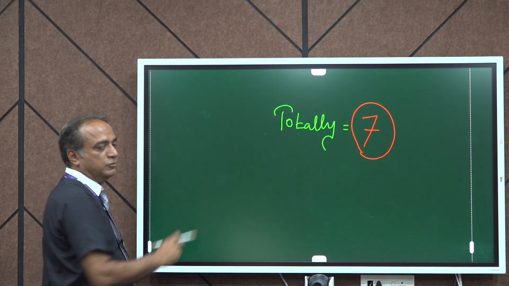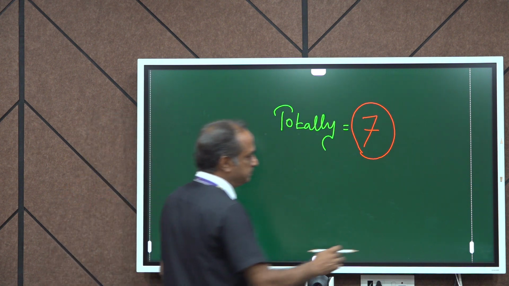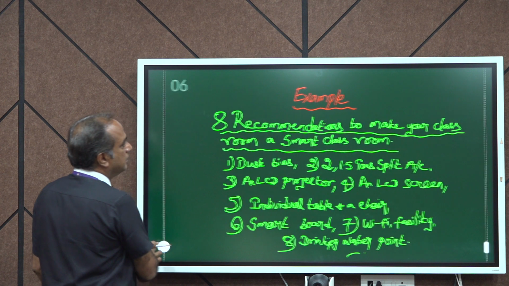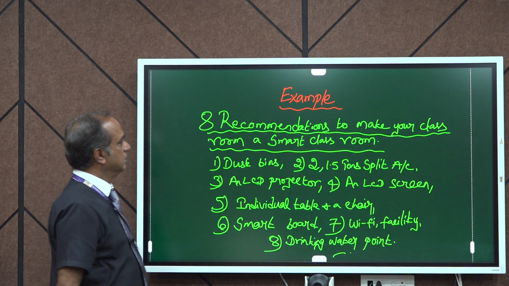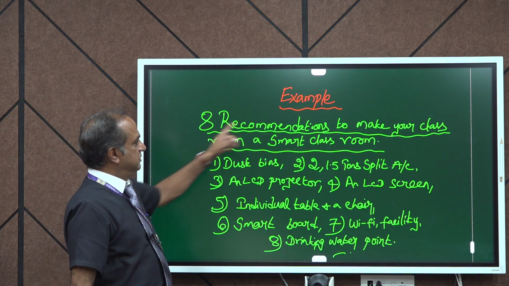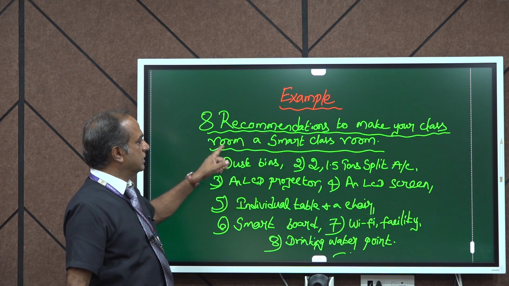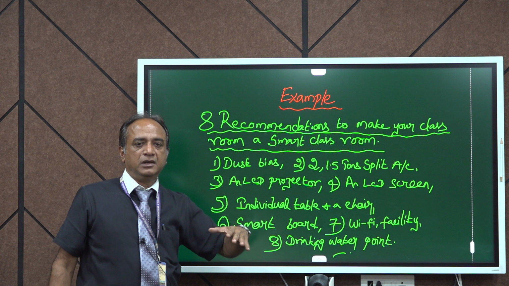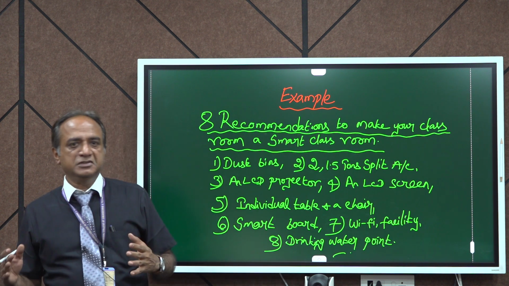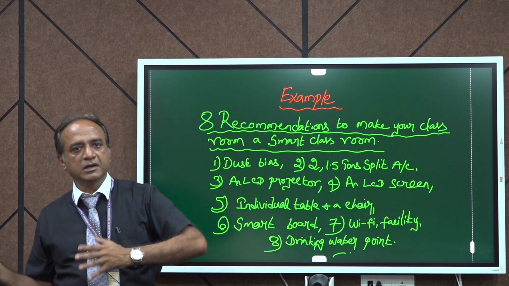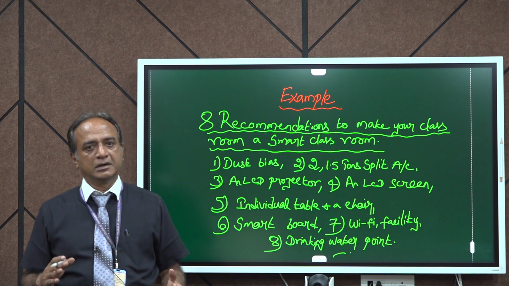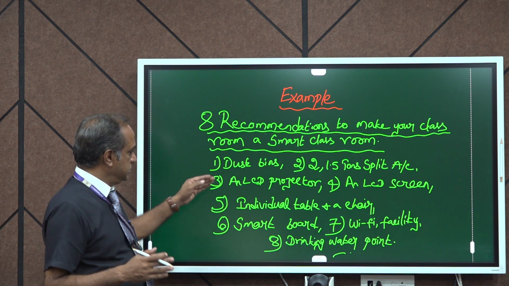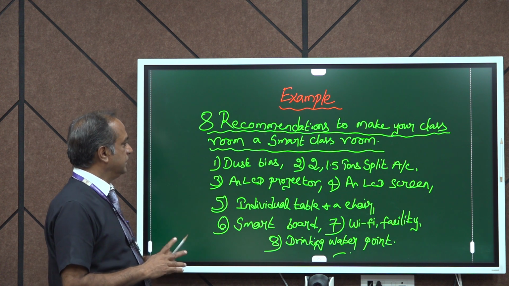So totally we have framed 7, I already told you. So this is an example. Write 8 recommendations to make your classroom a smart classroom. So we are going to see how we are going to convert our ordinary classroom into a smart classroom, for which we have taken 8 points.